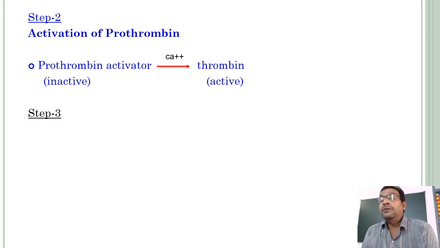Actually, prothrombin is inactive, but thrombin is active. Here prothrombin is converted to thrombin in the presence of prothrombin activator and calcium ions. So the active thrombin enzyme is formed.